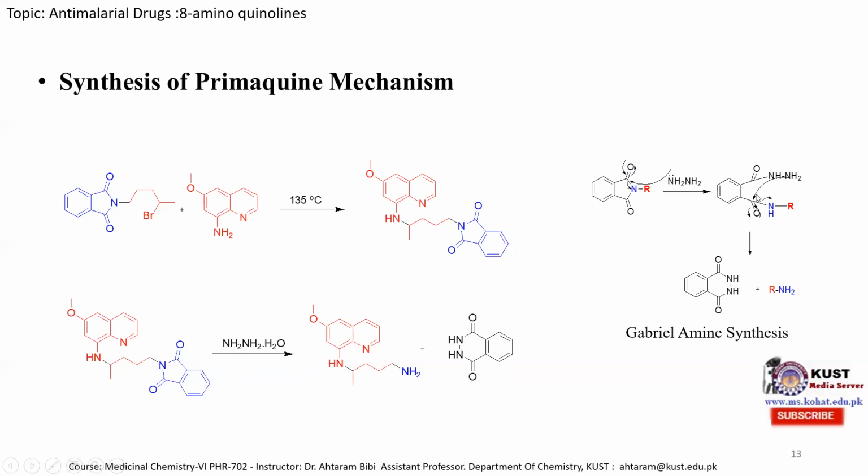Then this nitrogen attacks this carbon atom, the pi electrons shift toward oxygen, and when they come back, the primary amine is eliminated. This is the primary amine, and the R group is this whole group. So by simple Gabriel amine synthesis, we convert this species to the primary amine. In this way, we can obtain the primaquine molecule.